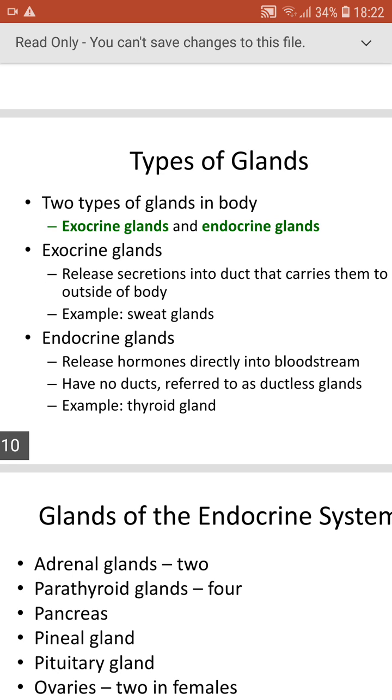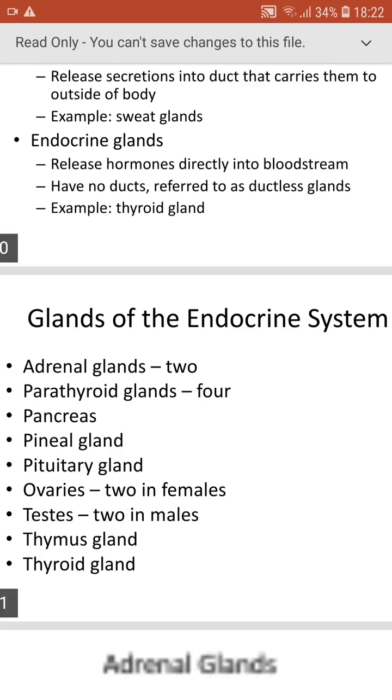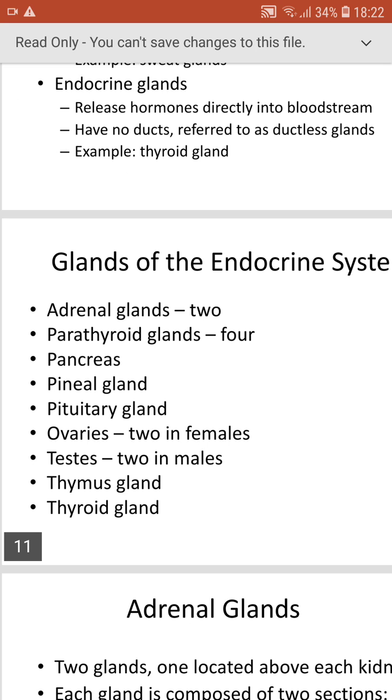Example is the thyroid gland. Coming to the next one, glands of the endocrine system. Let's see how many glands there are. We will go from top to bottom. In the brain we have only one pineal gland, one hypothalamus, and one pituitary gland. When it comes to the thyroid, we have only one thyroid gland, and four parathyroid glands, and the pancreas is also one. Adrenal glands are two because we have two kidneys. On top of the two kidneys we have two adrenal glands, and ovaries are two, testes are two, and the thymus gland is one.